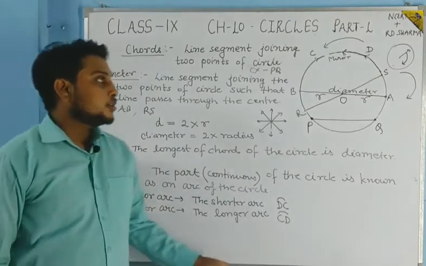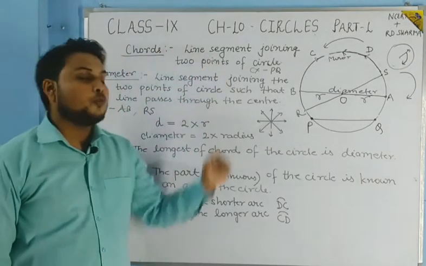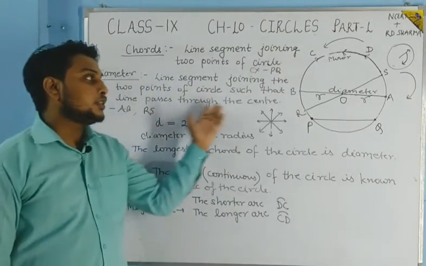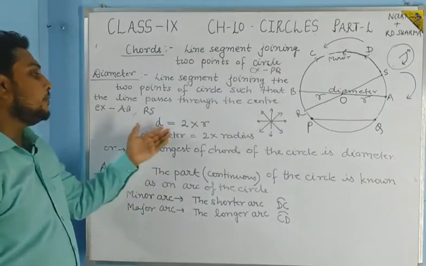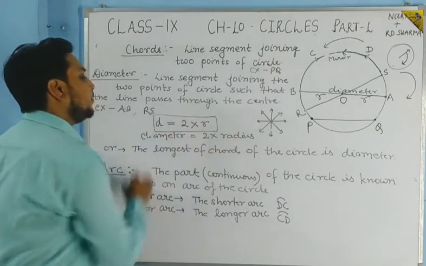Students, so these are the definitions: a chord is a line segment joining two points of the circle. Diameter, you can say, is the chord which passes through the center of the circle, and we know that the diameter is equal to 2 into the radius of the circle.